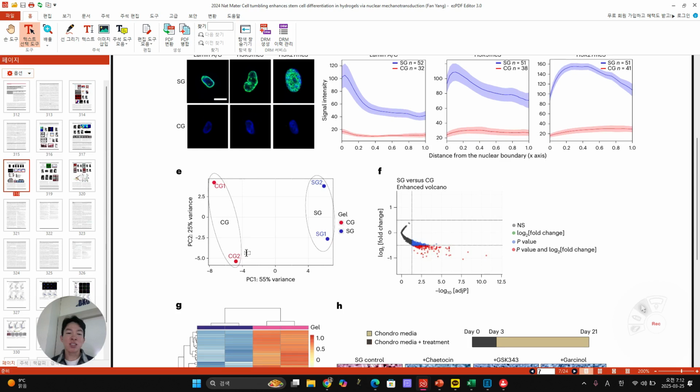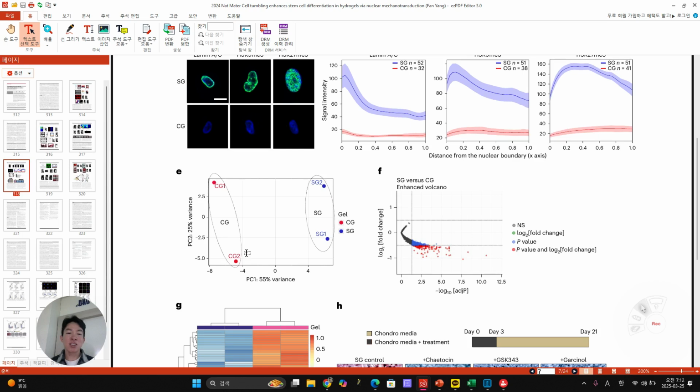Also here, this is the top 50 genome regions that are statistically significantly different between SG and CG, with p-value below 0.01 and fold change over 0.5. So here they showed us highly accessible regions in CG.